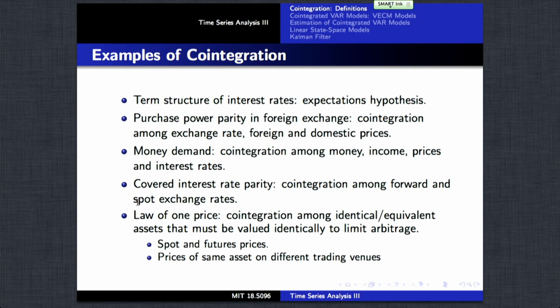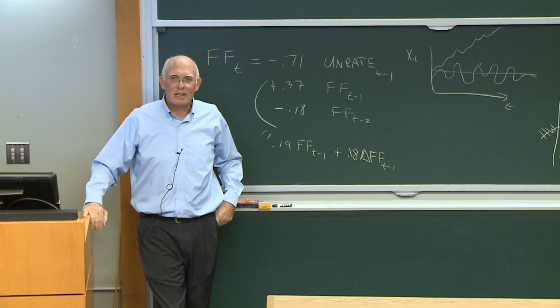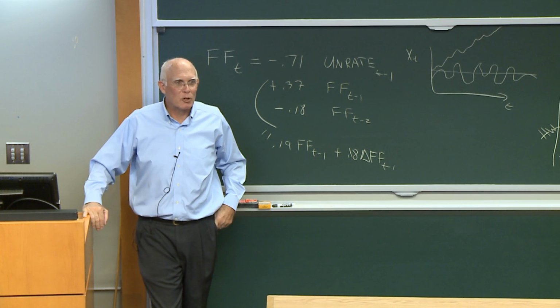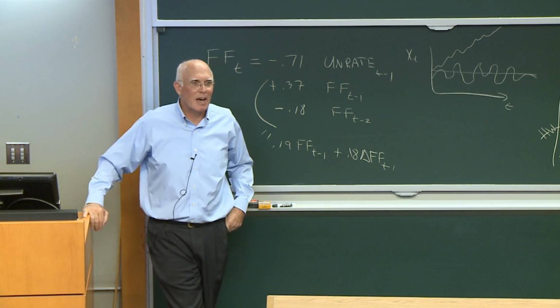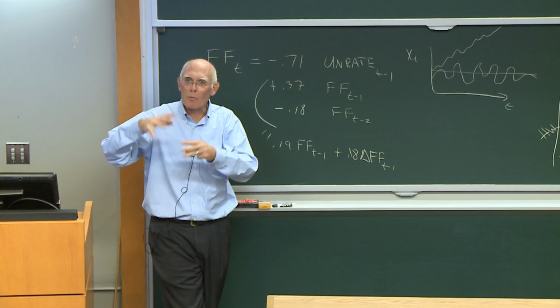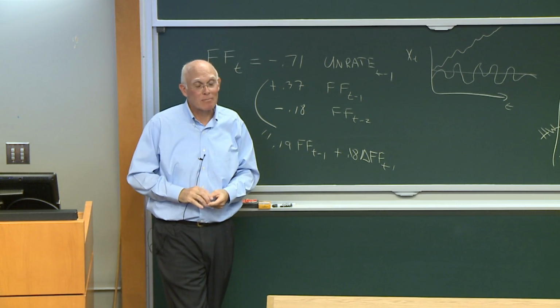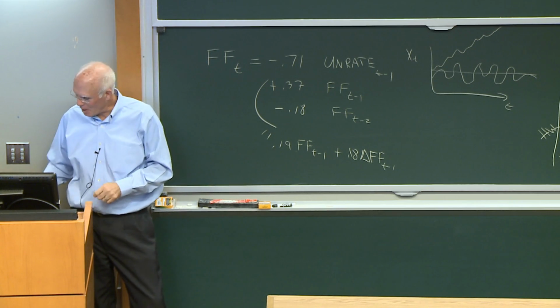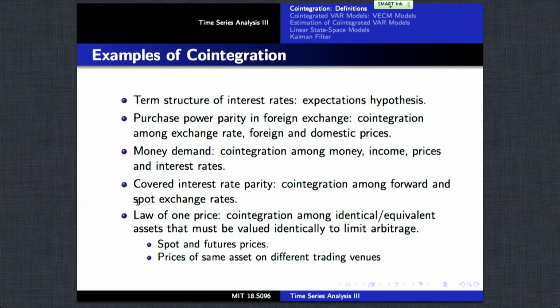Purchasing power parity in foreign exchange: if you look at the value of currencies for different countries, different countries ought to be able to purchase the same goods for roughly the same price. And so if there are disparities in currency values, purchasing power parity suggests that things will revert back to some norm where everybody is paying on average over time the same amount for different goods. Otherwise, arbitrage would exist. Okay, money demand, covered interest rate parity, law of one price, spot and futures.